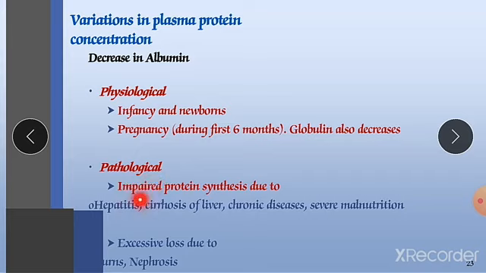Pathological causes: impaired protein synthesis due to hepatitis. Hepatitis is a condition where there is inflammation of our liver. Hepatocytes are the structural and functional unit of liver. So when there is inflammation in our liver, that typical condition is called hepatitis.